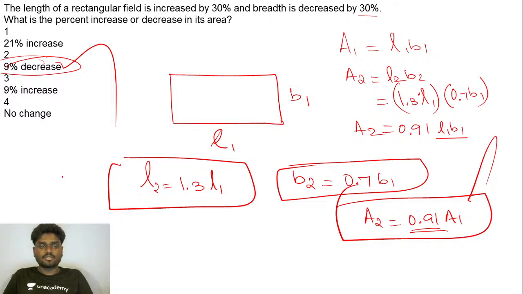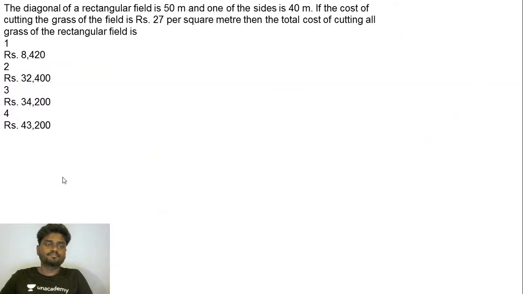Let's go for the next question. Come on, let's try to do that. The diagonal of a rectangular field is 50 meters and one of the sides is 40 meters.